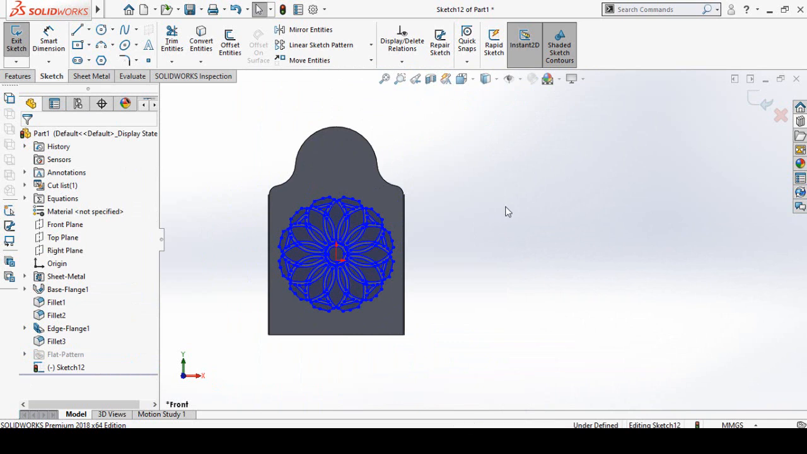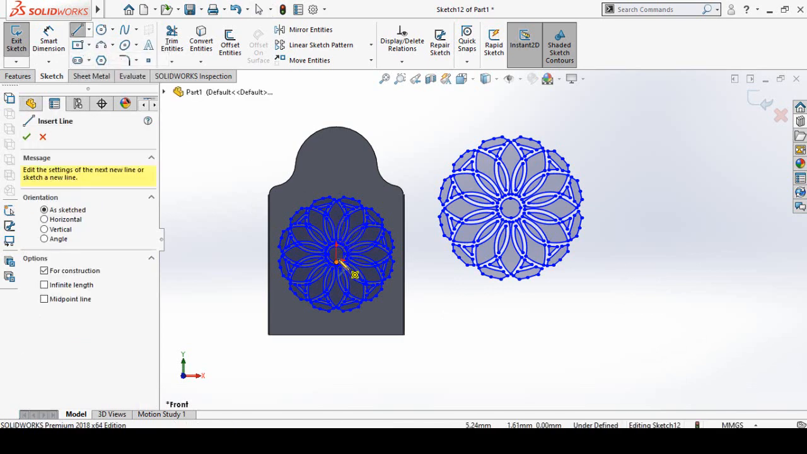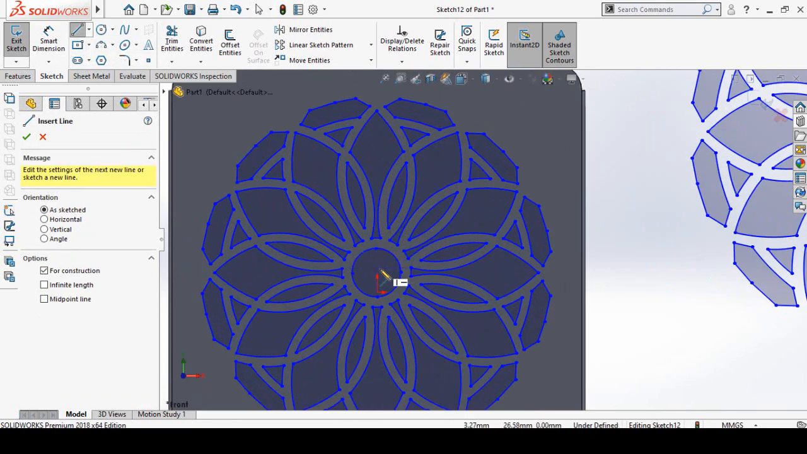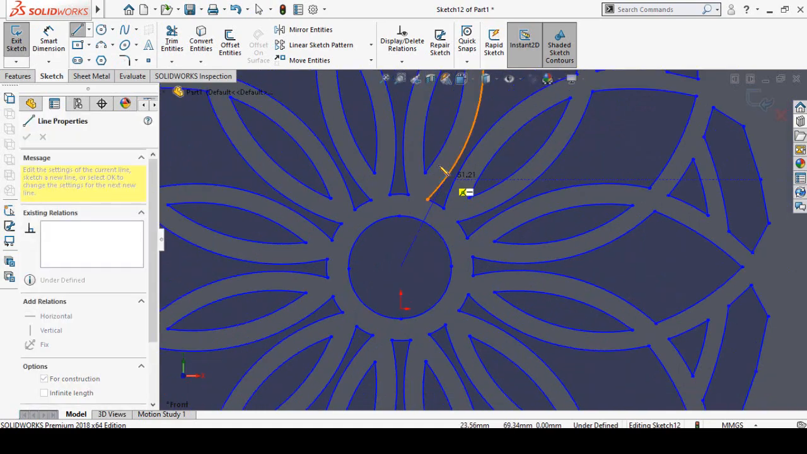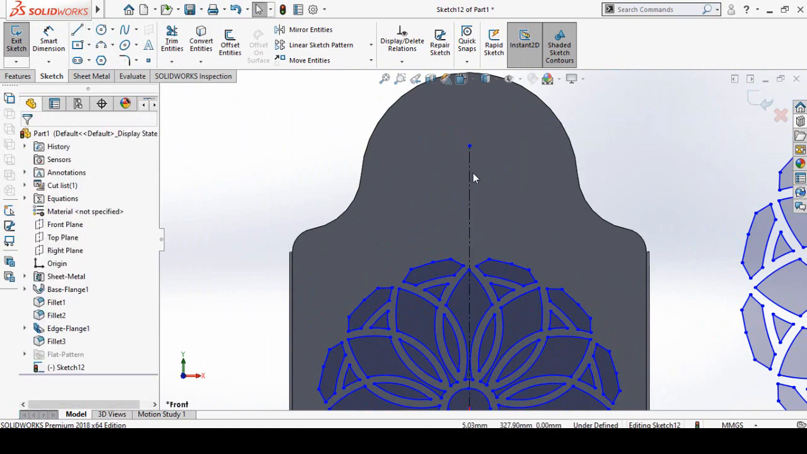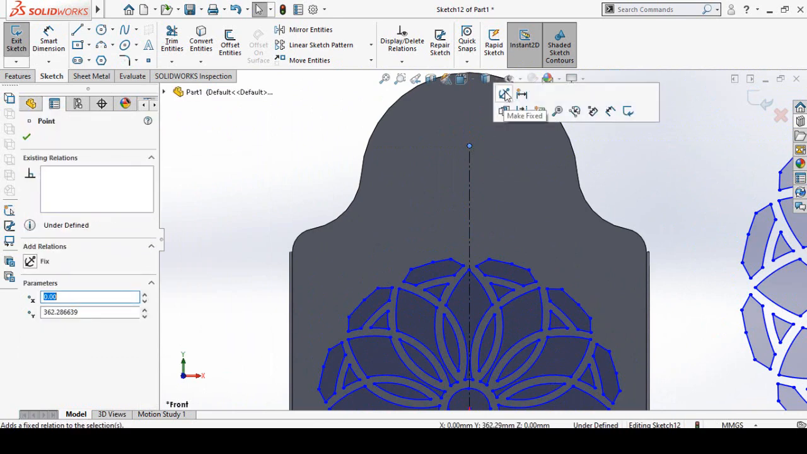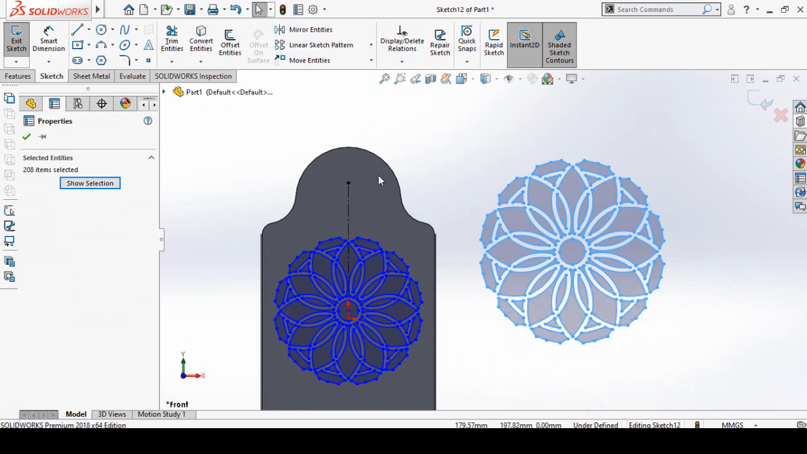So for that, once again paste that DXF sketch which we have copied from another window. So first of all, draw a center line and start it from this midpoint like this, and draw it like this. Press escape key. Now select this point and make it fixed. After that, select all these entities.